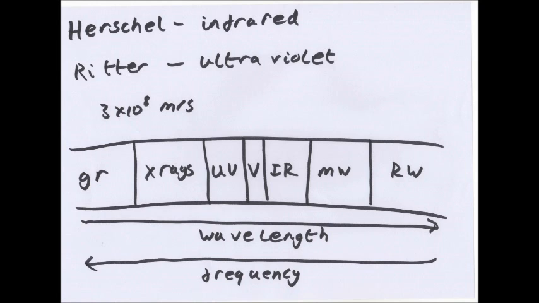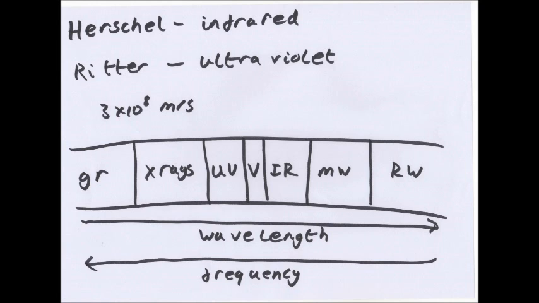Now you have the visible light spectrum. That's any colour you can see, and that's between 400 nanometers in wavelength, so very small wavelength, to 700 nanometers in wavelength. Blue light is shorter, 400 nanometers. Red light is longer, 700 nanometers. And either side of the visible light, you have different types of transverse light waves.